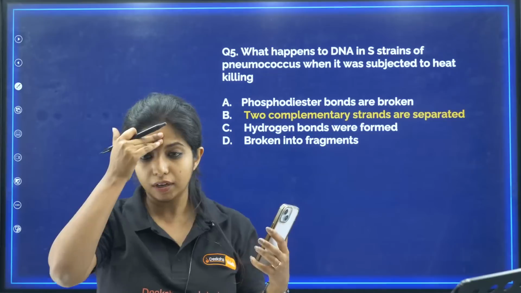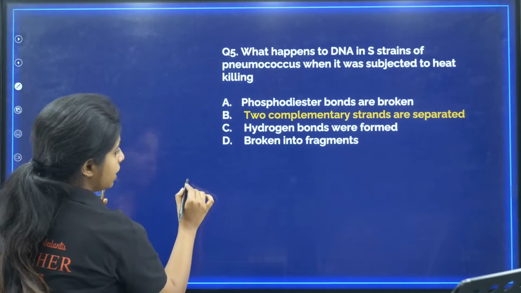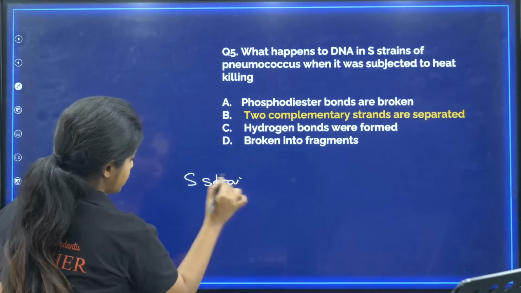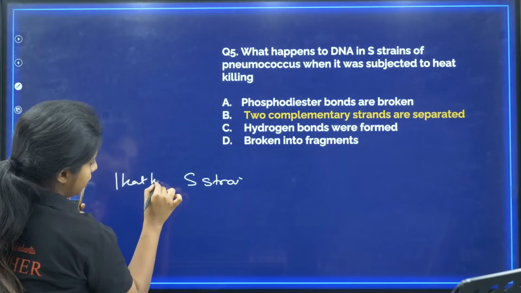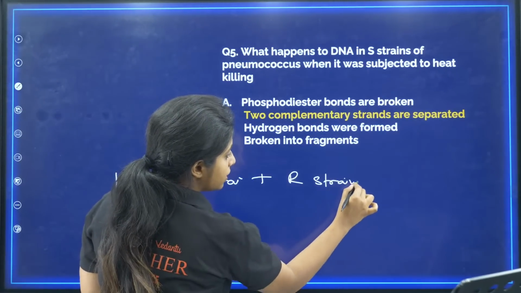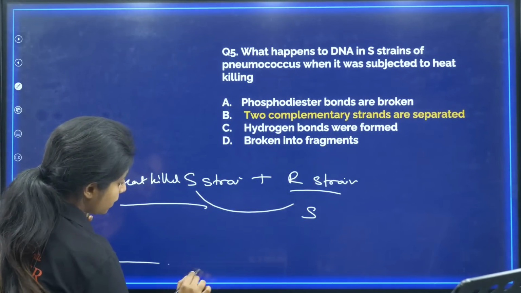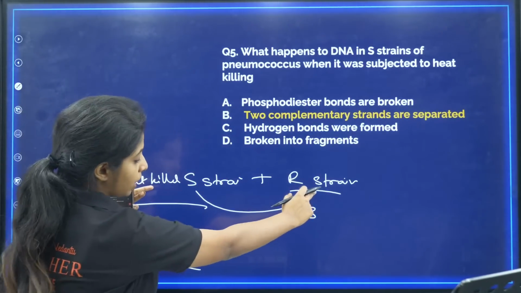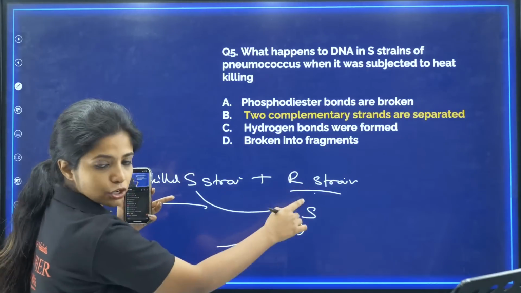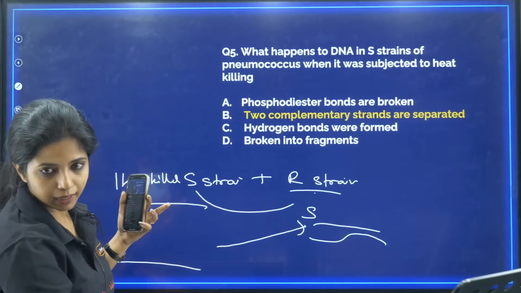Remember, my dear children, when the heat killed S strain was mixed with R strain, the R strain was transforming into S strain. Why? Because the complementary strands separated, but when you kept them back in this condition, they were going and binding to the strands over there, forming an S strain back again.